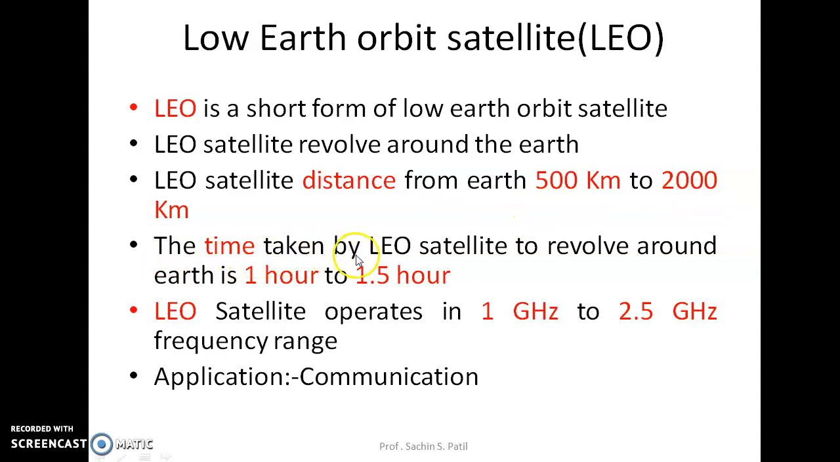The time taken by a LEO satellite to revolve around the Earth is 1 hour to 1.5 hours. What do you mean by this? It is the time taken by a low Earth orbit satellite to complete one revolution around the Earth. LEO satellites operate in the 1 gigahertz to 2.5 gigahertz frequency range, and the application of the satellite is in telecommunication.